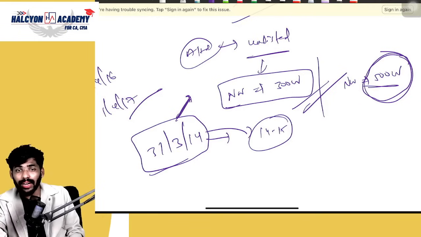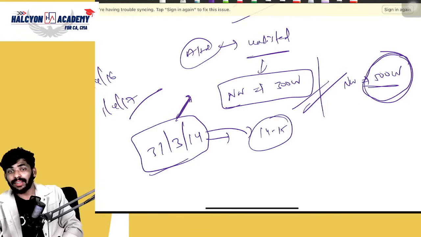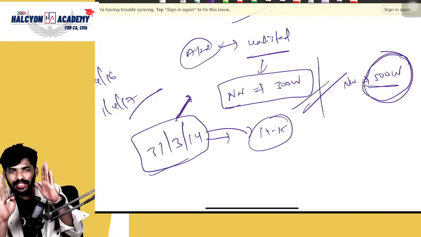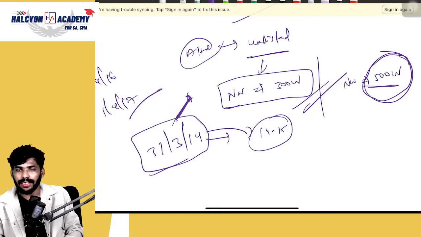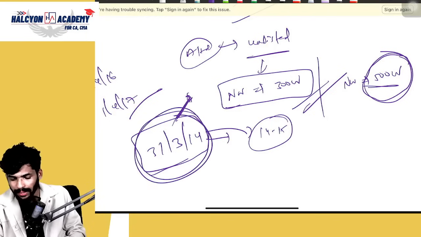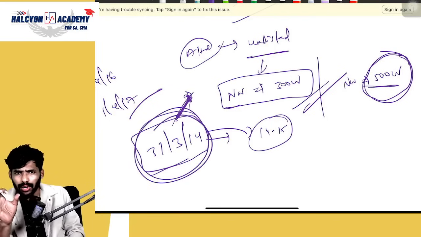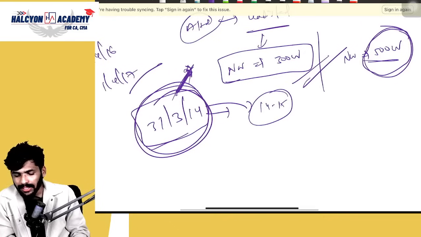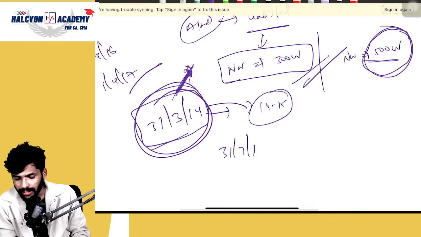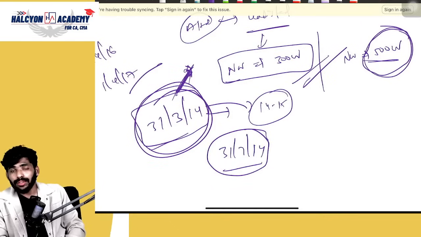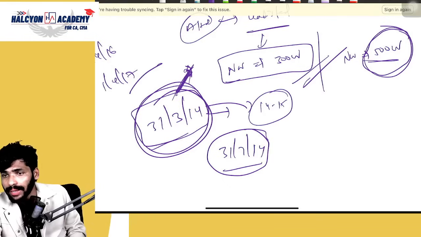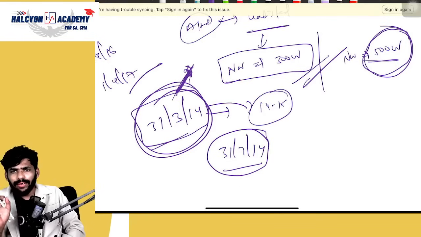In the same way as we discussed in phase 1, guys. Please remember this point. You just need to check the net worth of 31st March 2014. That's it. Please keep it blindly, guys. I already discussed the logic of why we are doing it like this. So just remember, in all the cases, you need to check 31st March 2014. Clear? Everyone clear about this?